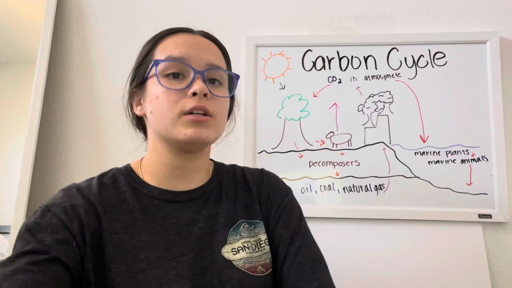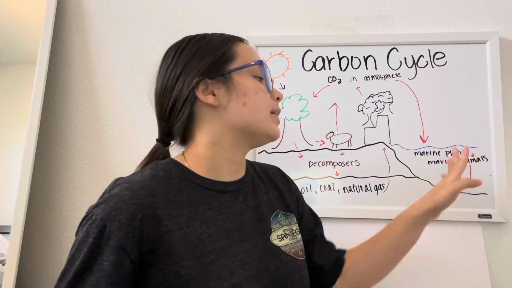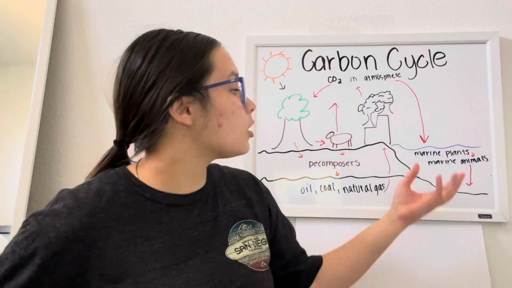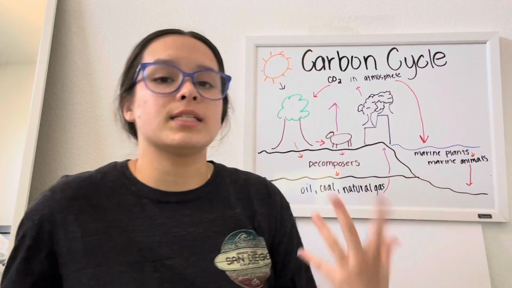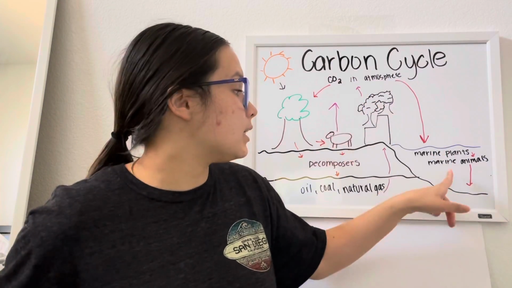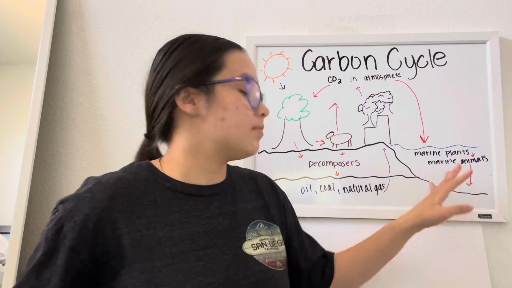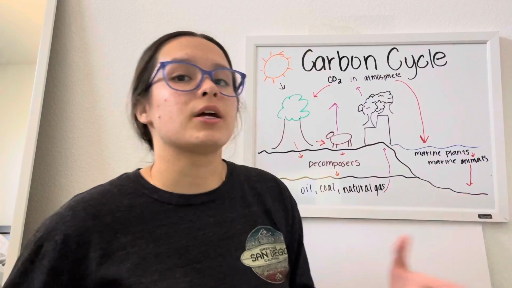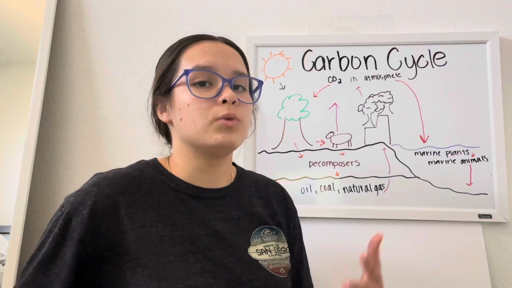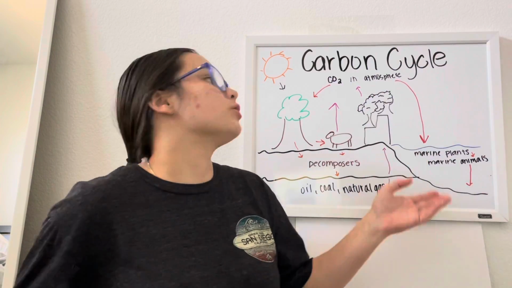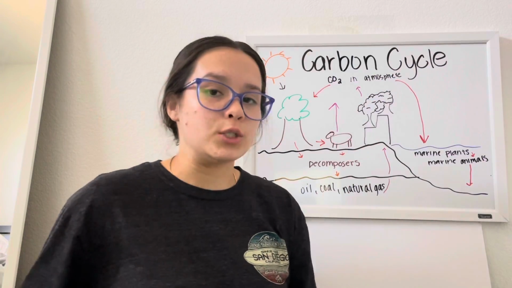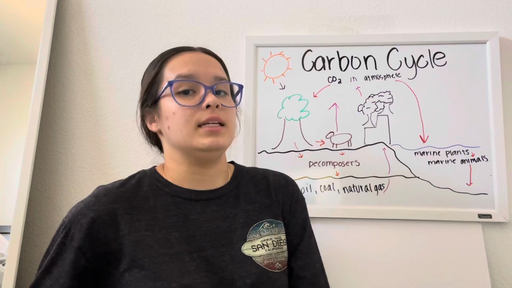Now, the ocean part of this is when carbon dioxide gets to the ocean surface and phytoplankton absorb that carbon, and then consumers eat the phytoplankton. Then when the plants and animals die, they go down onto the bottom of the sea floor, get buried over many, many years, and can be turned into coal or oil, which humans extract and use, and that's how that carbon gets put back into the atmosphere as well. The largest reservoir of carbon is in the ocean.